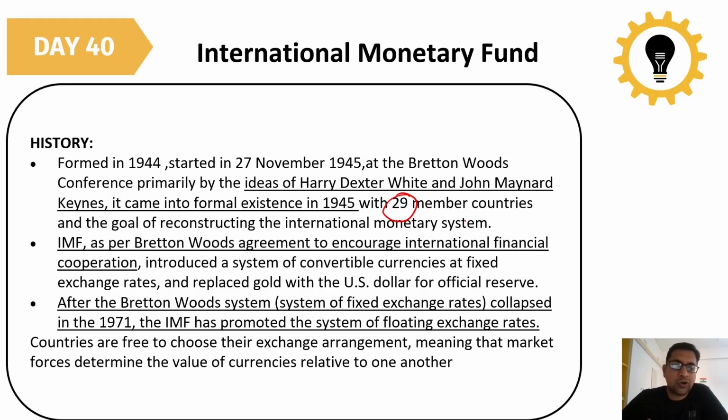To help countries come out of a crisis, this IMF has been made.